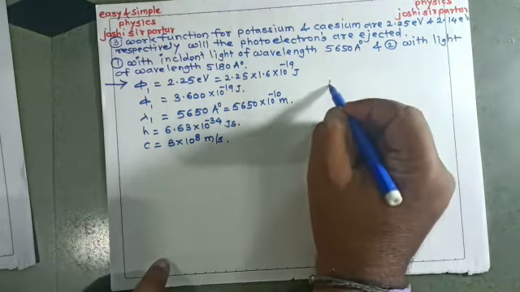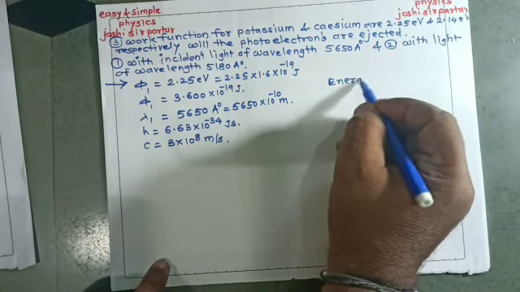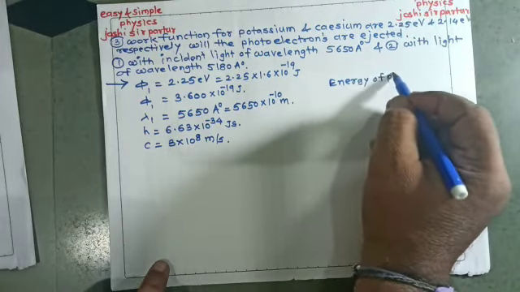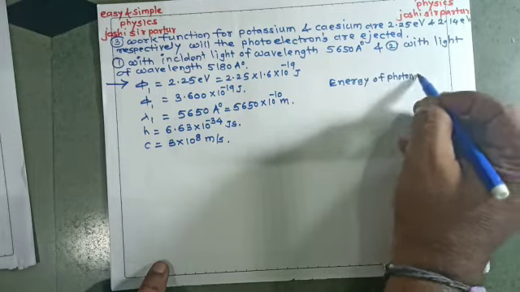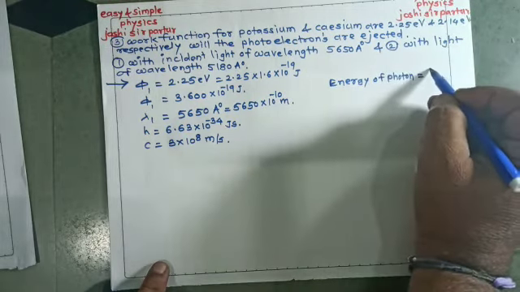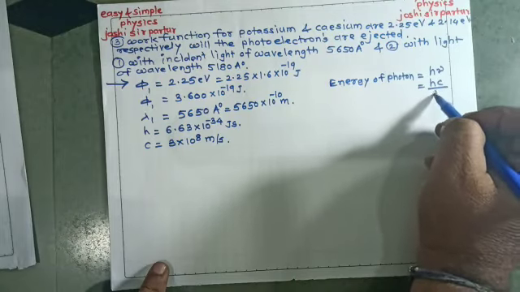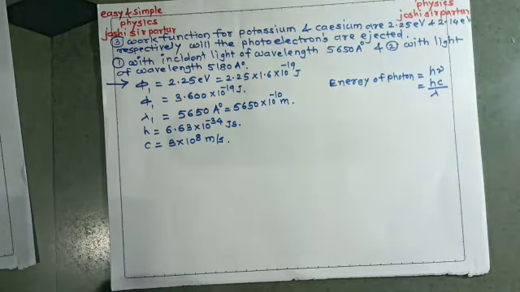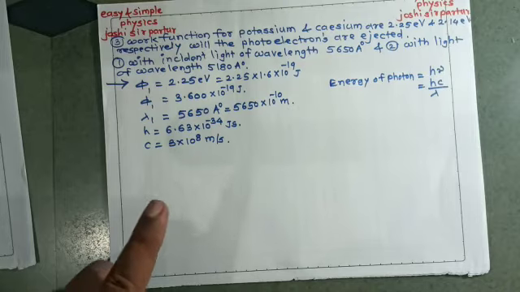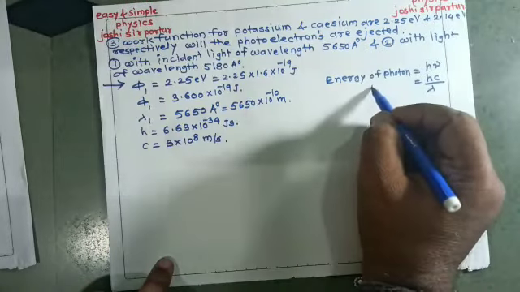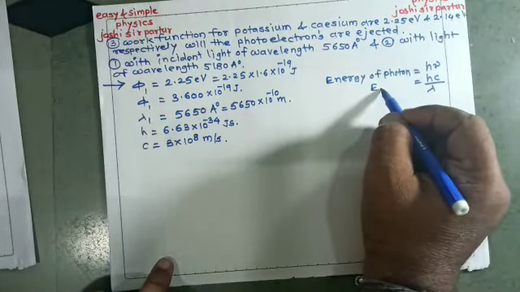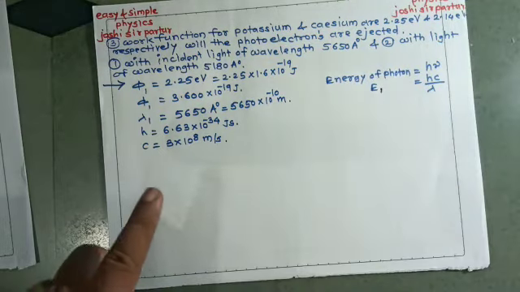See here, energy of photon, or sometimes we say photon energy, that is h nu, means hc upon lambda. Suppose this energy is E, or this energy is E1.